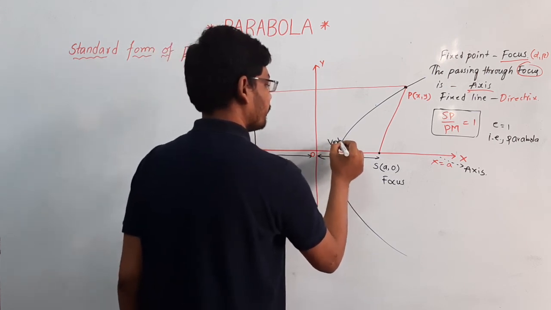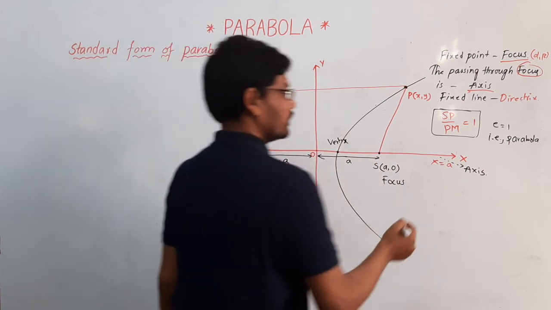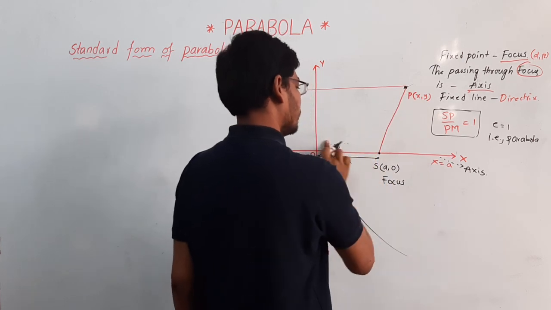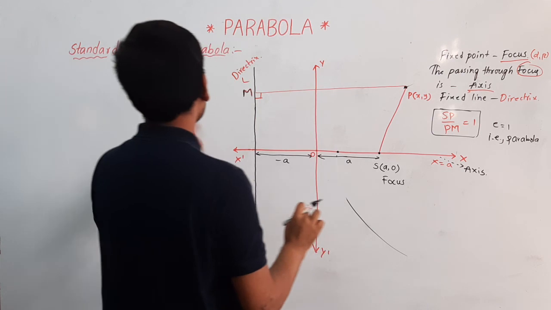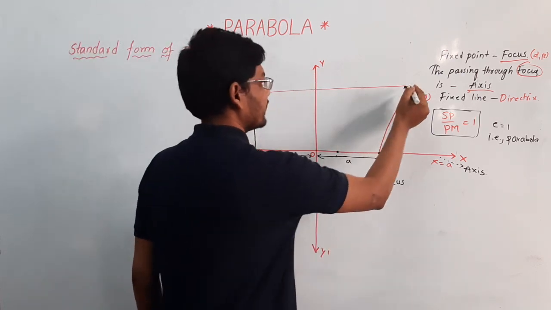This is called the vertex. Generally this can intersect at any point, but here we are taking the standard form of parabola, that's why it intersects here.